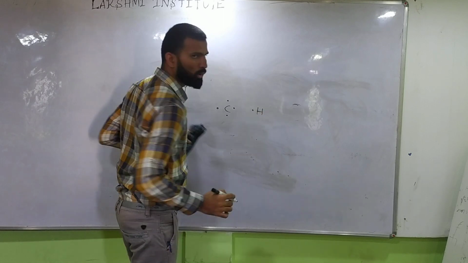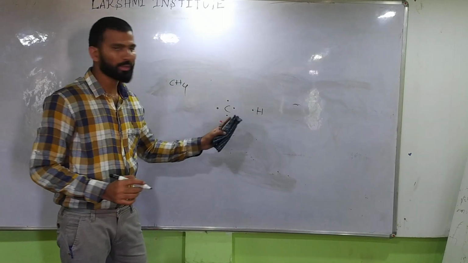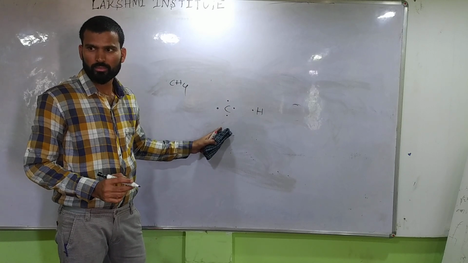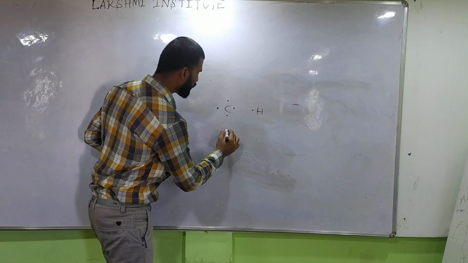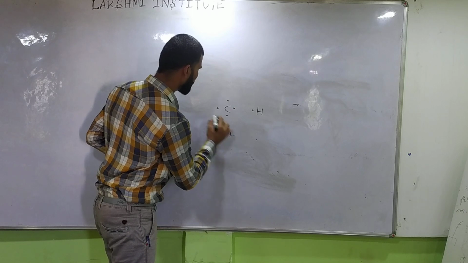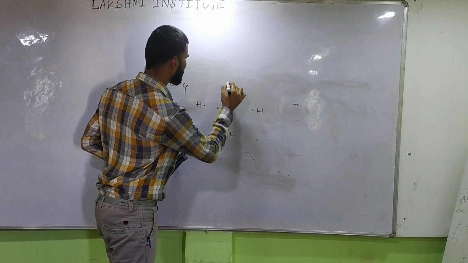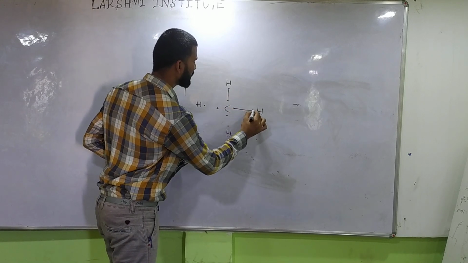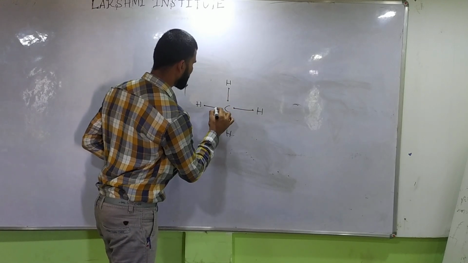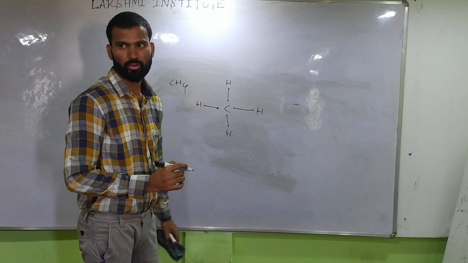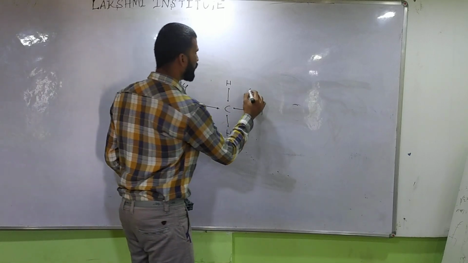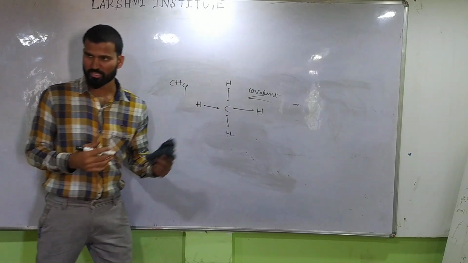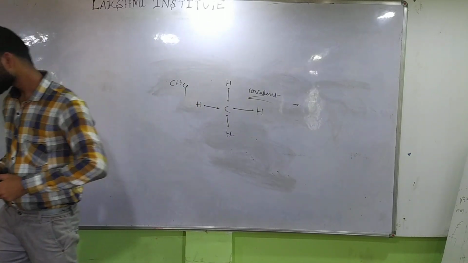One hydrogen is not enough to become stable. So how many are required? It requires 4 hydrogens. They are mutually sharing electrons here and become stable, and they form a covalent bond. Covalent means mutually sharing.